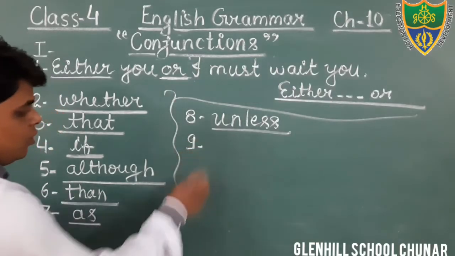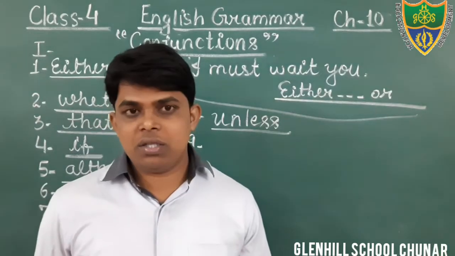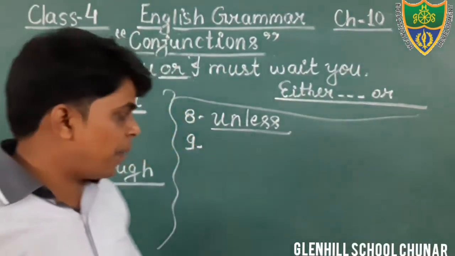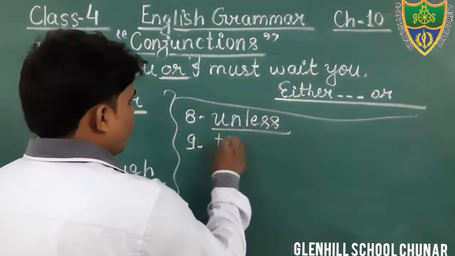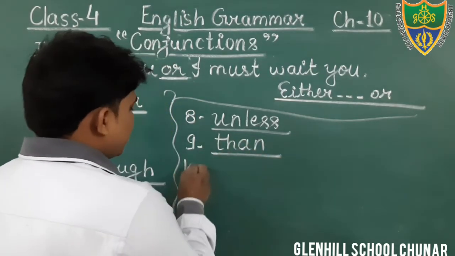Question number 9. Just see, students, the sun is bigger than the earth. Dear students, here again is a comparison. Using the word than is a conjunction. Come to the next question.